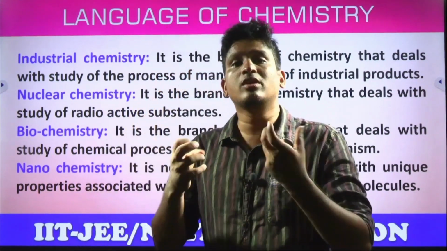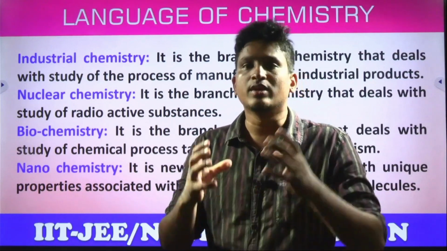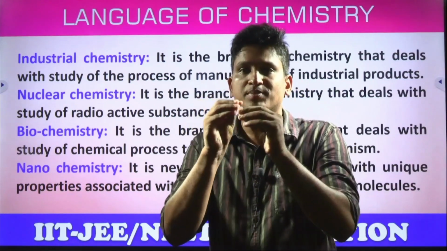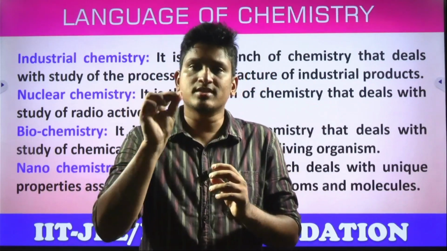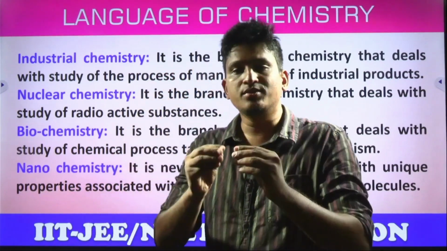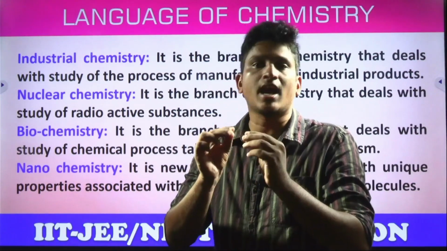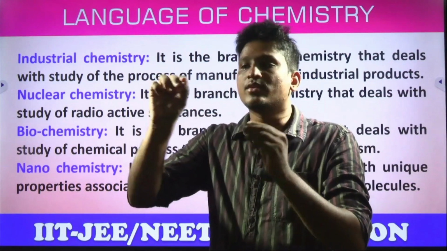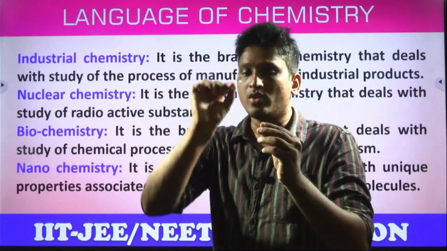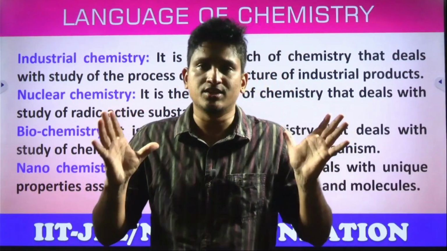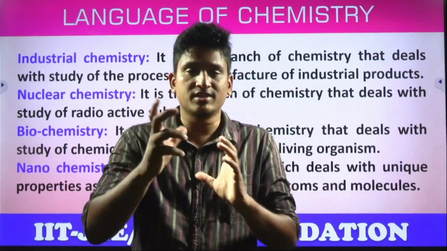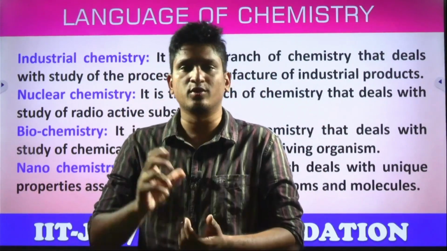Nuclear means what? Nucleus. What's the meaning of nucleus, students? Nucleus means protons and neutrons present inside the atom. An atom is made up of three main subatomic particles: protons, electrons and neutrons. Protons and neutrons are located at the center part of the atom called the nucleus, and electrons revolve around the nucleus. So if you disturb this nucleus, it creates enormous amounts of energy, atomic bomb. That's what we're doing, disturbing the nucleus of uranium, plutonium.